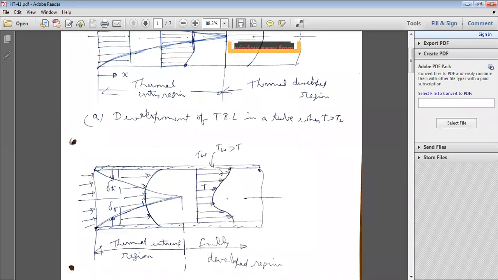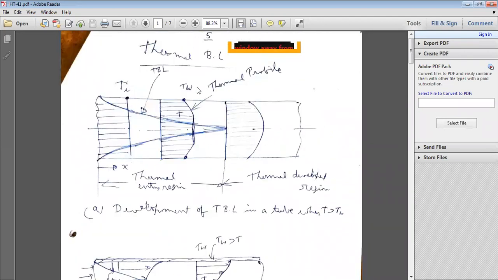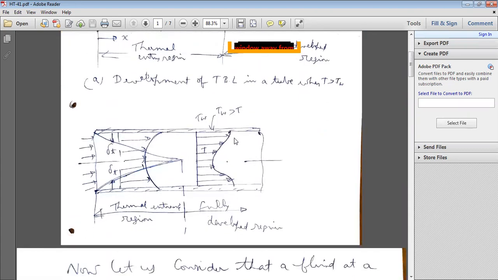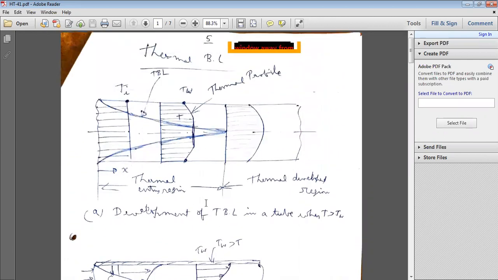Whereas when the condition is T greater than TW, this is the shape of the thermal profile. When TW is greater than T, that is T is less than TW, this is the shape of the thermal profile. So here this is a fully developed region when the wall temperature TW is greater than the temperature at any given location. So like that, the development of the thermal boundary layer.